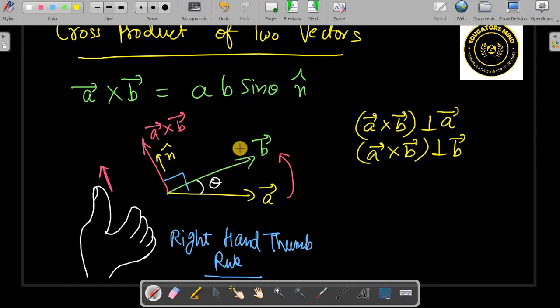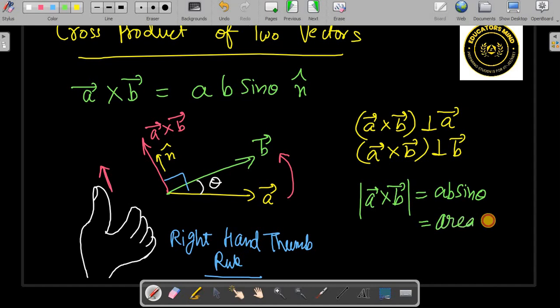And what is the physical meaning of this A cross B vector? The magnitude of A cross B is AB sine theta, right? So this AB sine theta gives us the area of the parallelogram formed by A vector and B vector.